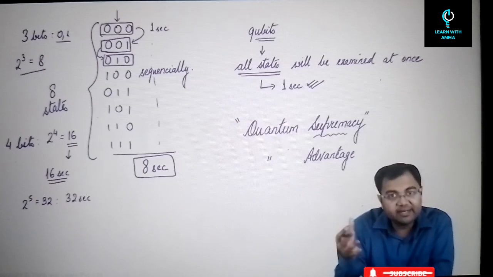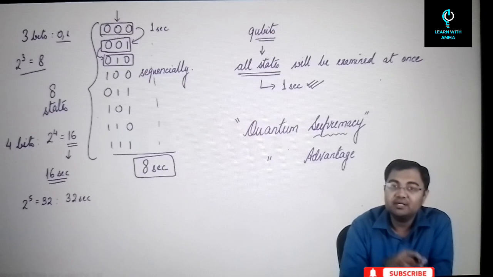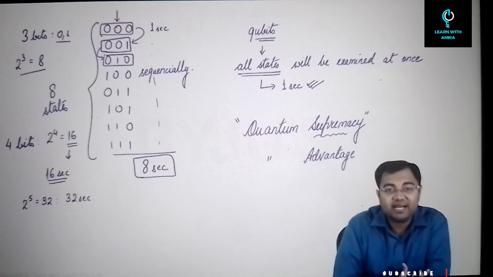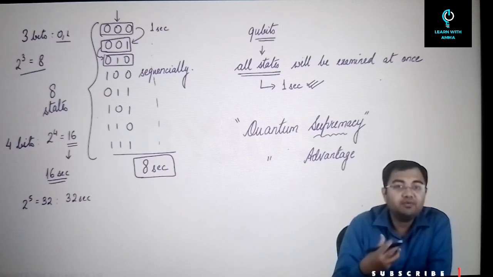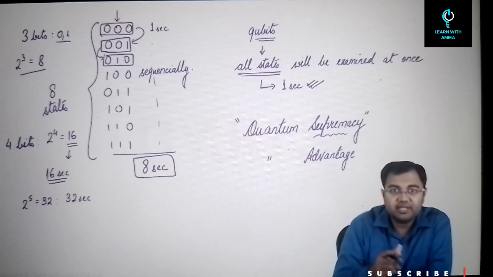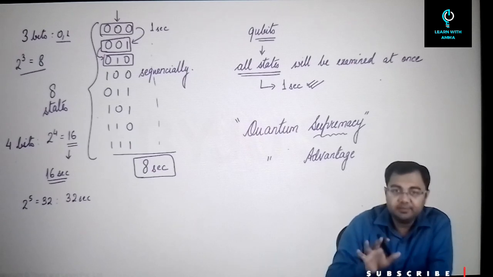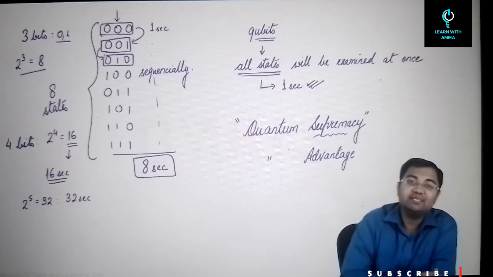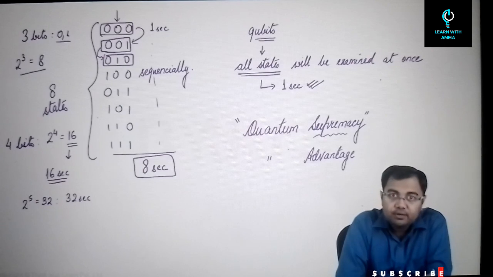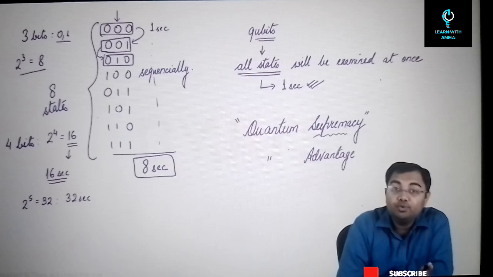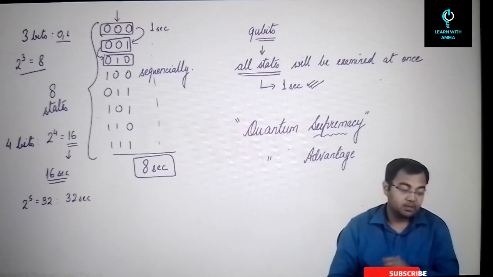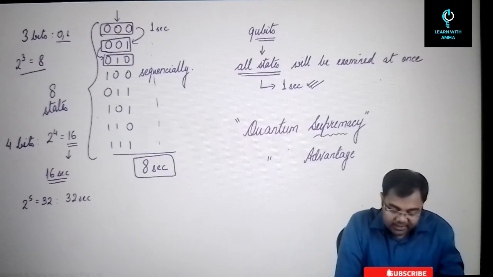So quantum advantage and quantum supremacy mean the same thing, just that quantum supremacy has a negative connotation, because it is used in racial supremacy, etc. So that's why the term quantum supremacy is being avoided, and quantum advantage is the term that we want to use whenever a quantum computer is able to do a kind of computation that a normal computer may not have been able to do in its entire lifetime. So this is what quantum computing is about.